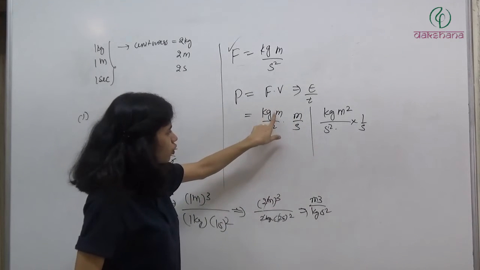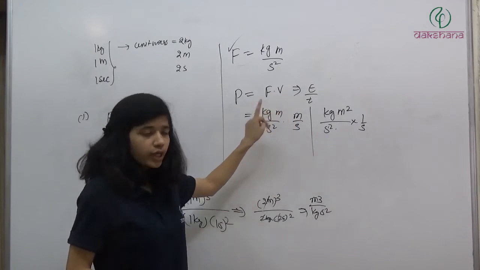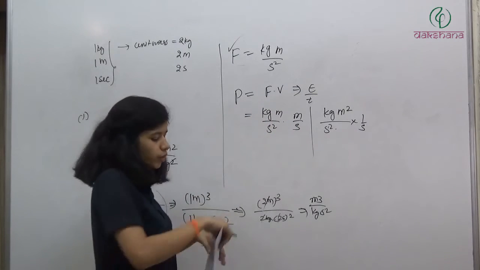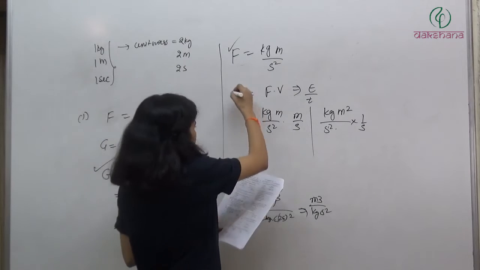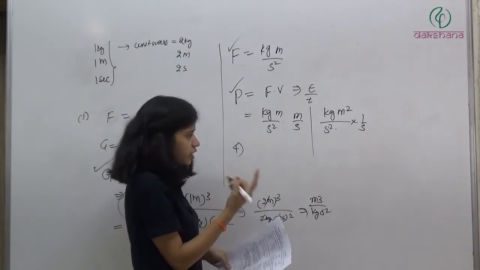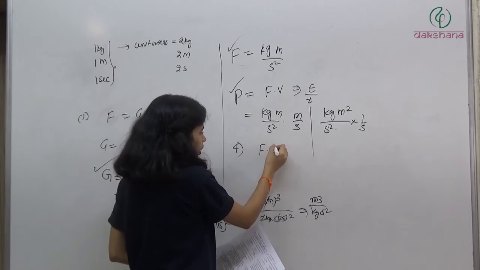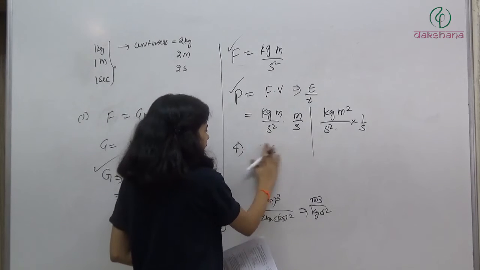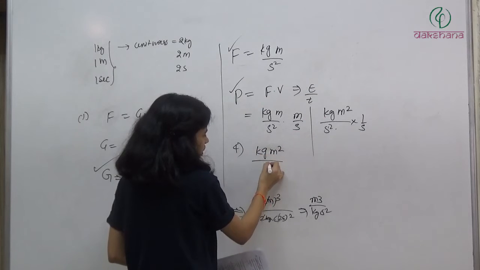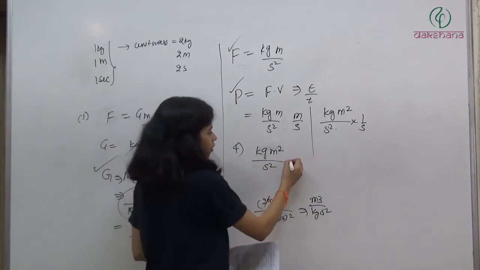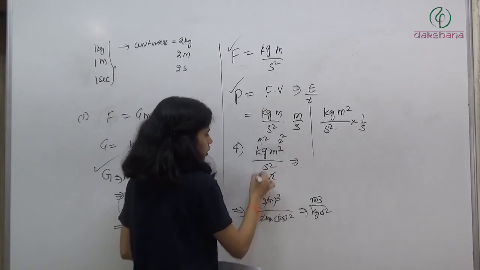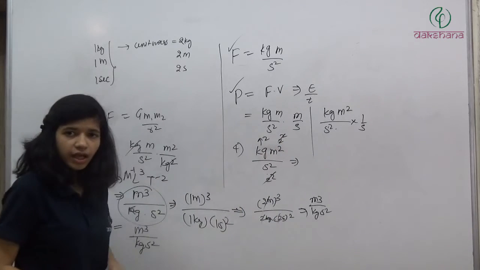Okay. We'll have 2 cube in the numerator and 2 cube in the denominator, so again this is going to remain same. Fourth is gravitational energy. Energy means force dot displacement, which is kg meter square divided by second square. So now here we have 2, 2 square and 2 square. This 2 square will get cancelled. I hope you are understanding.